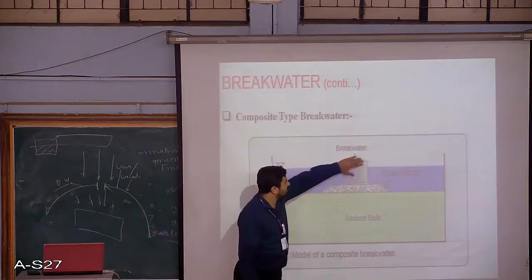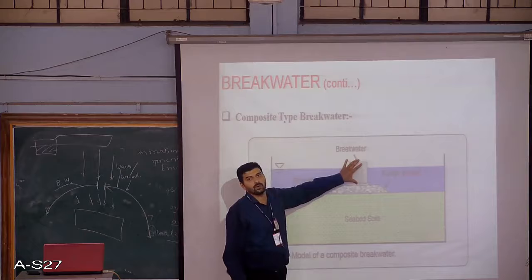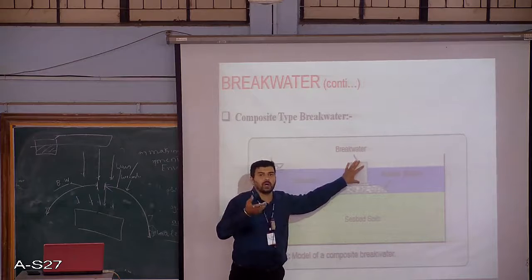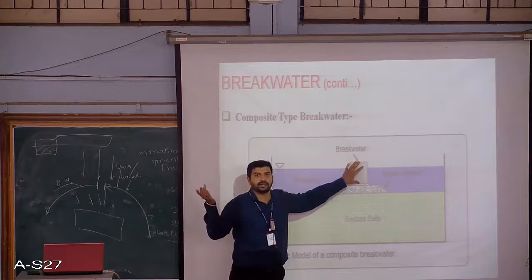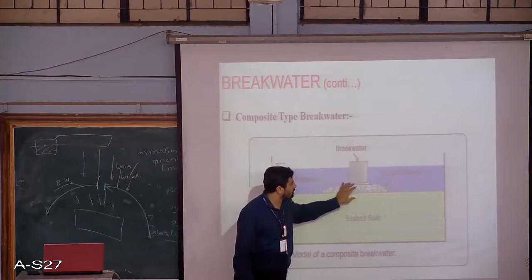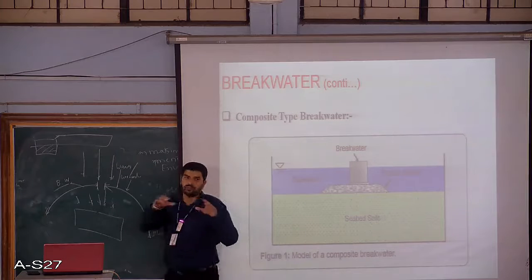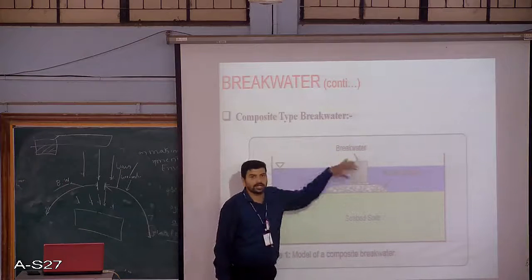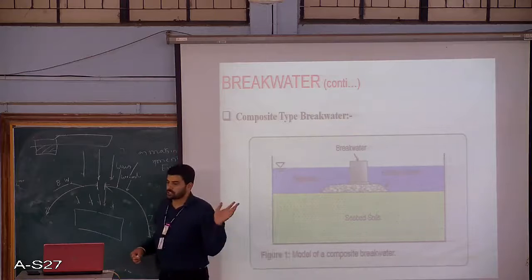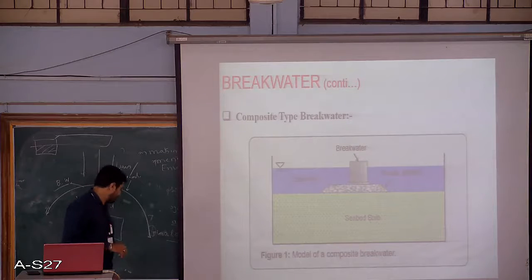In this case, the top portion is the vertical wall, which may be constructed of concrete or any other material or machinery, and the bottom is usually a rubble mound. So on a rubble mound base, we place a vertical wall and use it. This is also possible whenever it is needed.